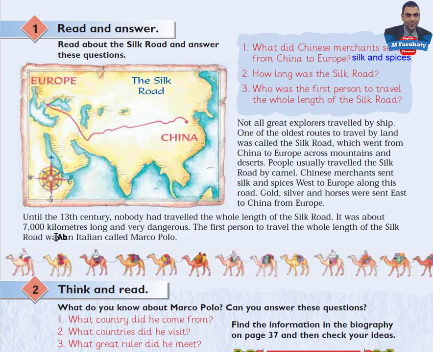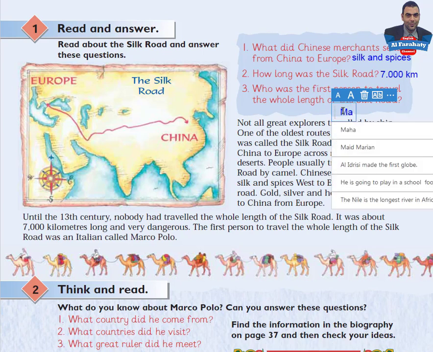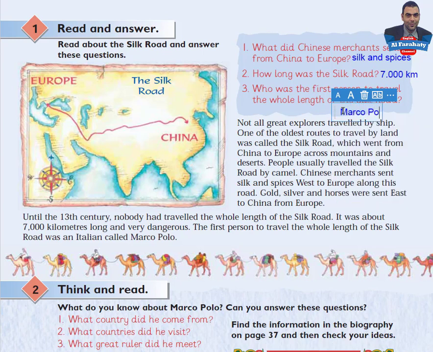Yes, 7,000 kilometers. Kilometers. 3. Who was the first person to travel the whole length of the Silk Road? Excellent, Marco Polo. Thank you. Let's go to activity 2.